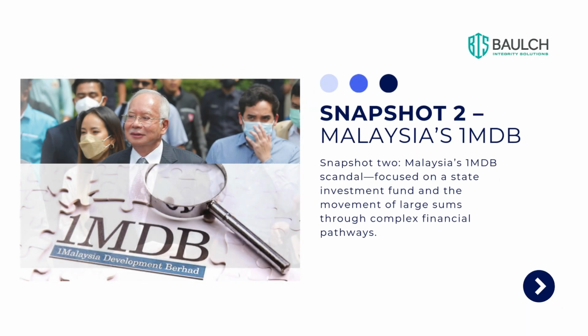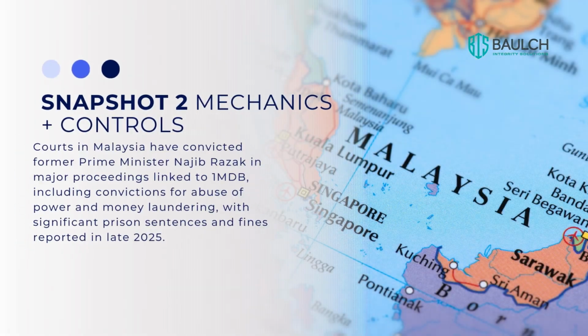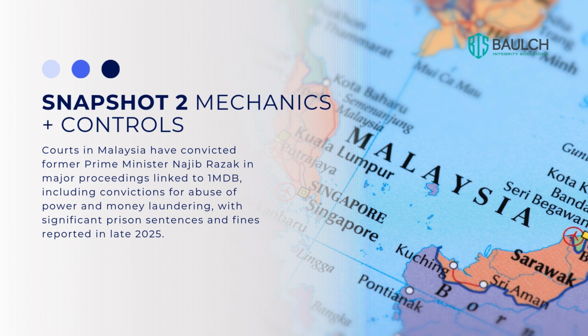Snapshot 2 is Malaysia's 1MDB scandal, which focused on a state investment fund and the movement of large sums through complex financial pathways. Courts in Malaysia have convicted former Prime Minister Najib Razak in major proceedings linked to 1MDB, including convictions for abuse of power and money laundering, with significant prison sentences and fines reported in late 2025.